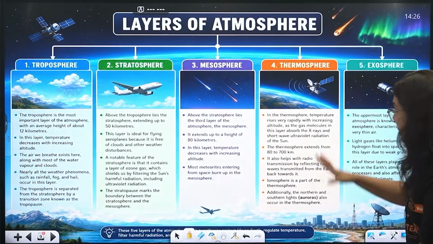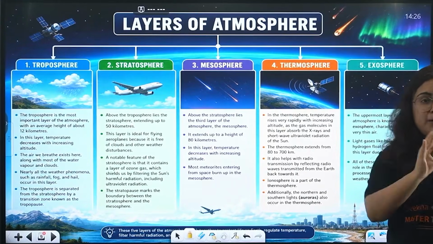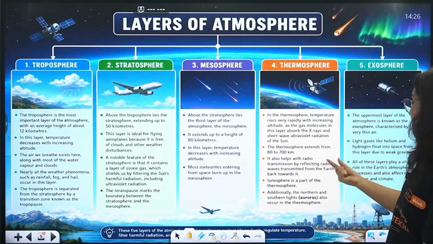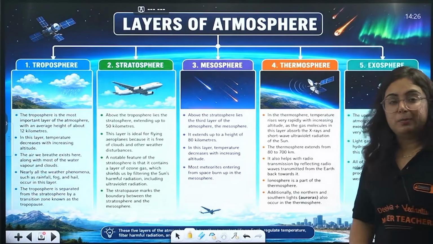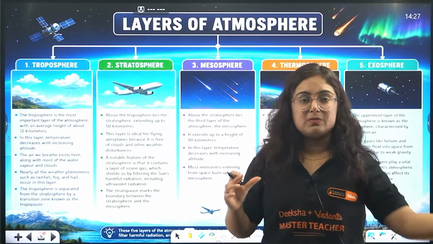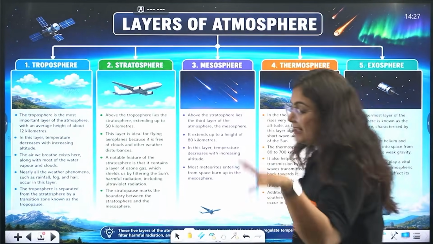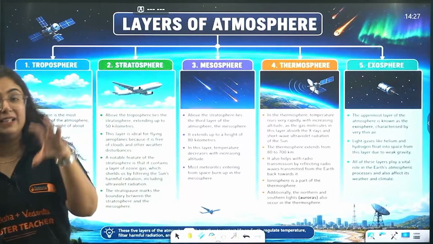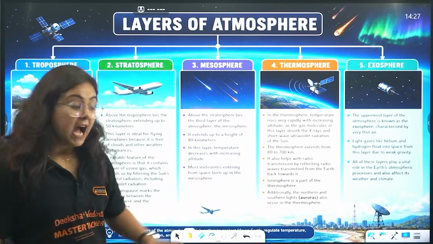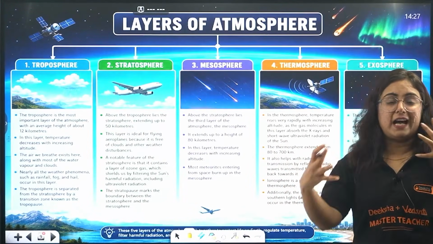Okay, it extends from 80 kilometers to around 700 kilometers. It also helps us in one very important thing, that is radio transmission. How? By reflecting radio waves transmitted from the earth back towards it. So beta, radio waves transmitted to the earth go to the atmosphere and come back. Why? Because of the presence of this layer. As in this layer the temperature is high, in this layer ions are present. We also call it what, beta? Ionosphere.